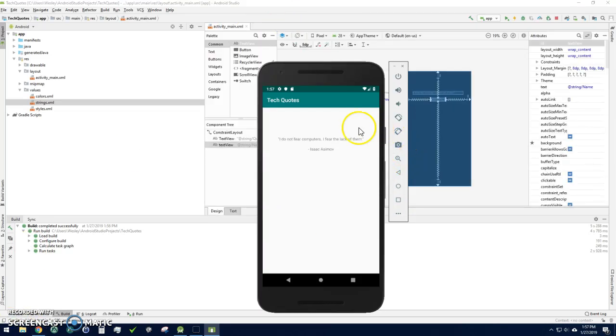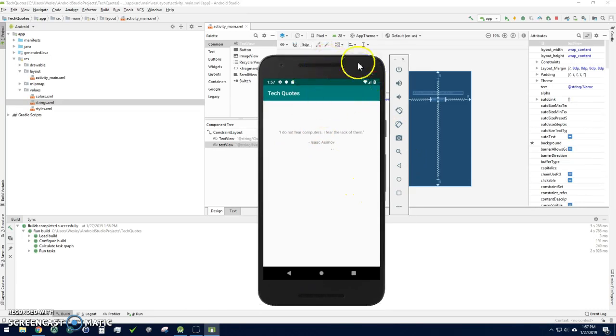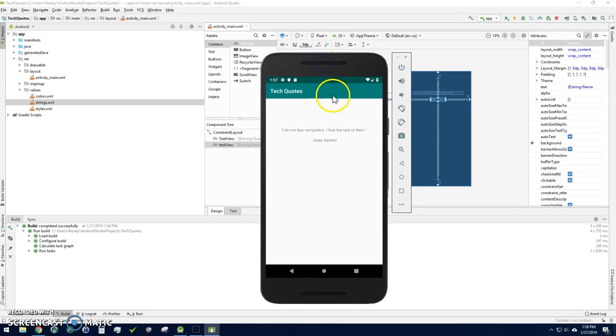Alrighty, so my emulator finally loaded up here, and it's pretty nice. This is a Nexus 5 running, I think it's Android 9.0. But alright, so this is the Tech Quotes application. We got the title up there, and then we got our quote. It says, "I do not fear computers, I fear lack of them," by Isaac Asimov, and it's a very, very true statement. Alright, well, let me go ahead and load up that other project before I pause this again.